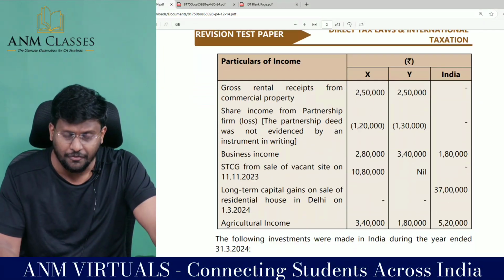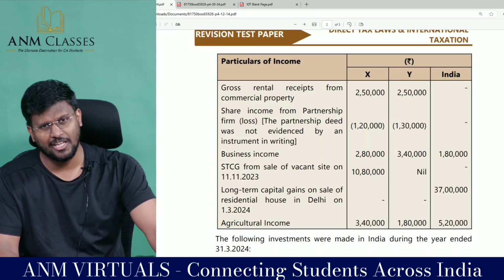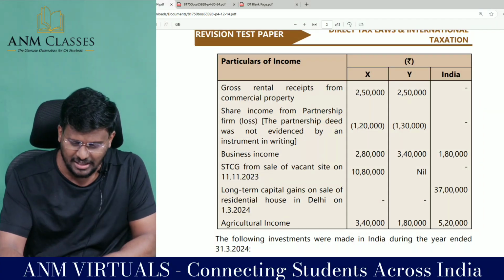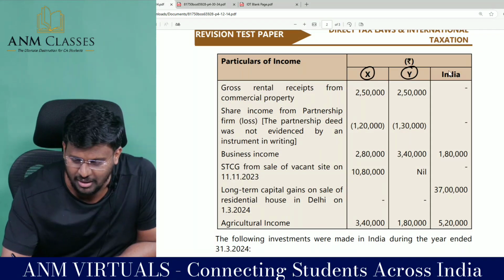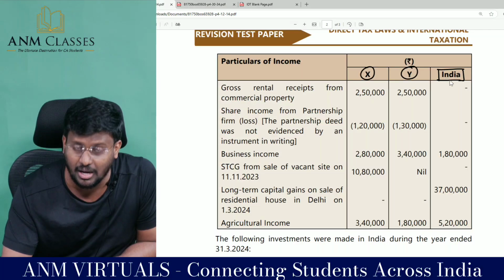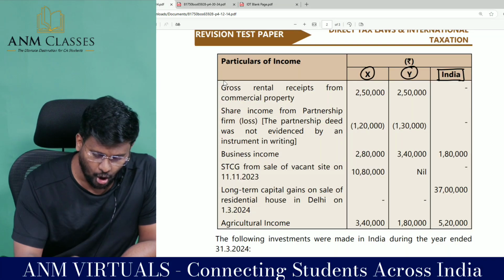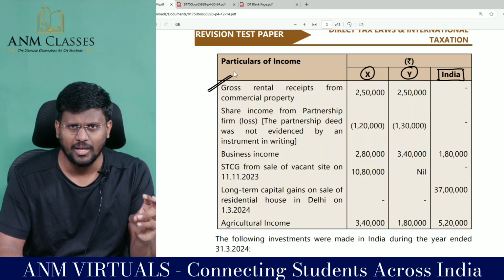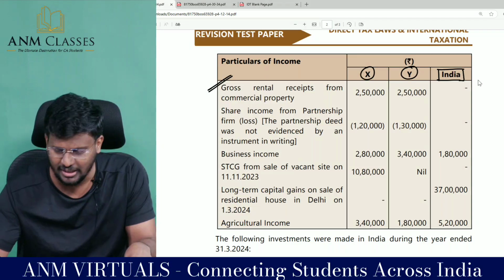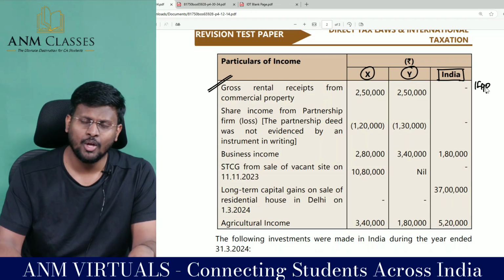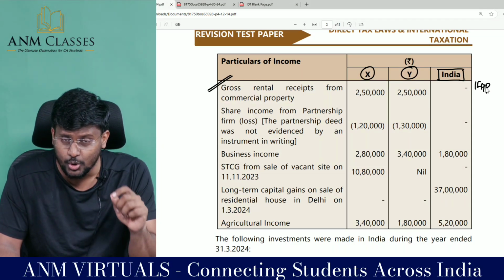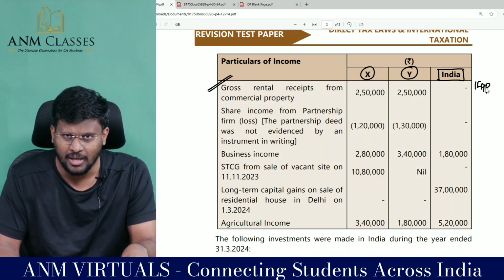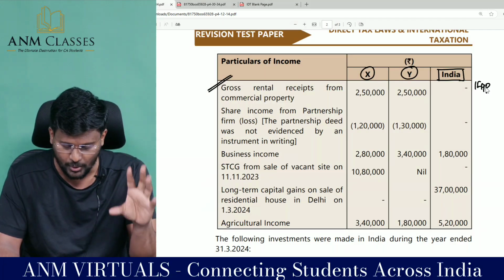Very good. Particulars of income. The beauty of the question is, instead of giving it paragraph-wise, they themselves have given it in a tabular column: this is the income earned in country X, income earned in country Y, and this is the income earned in our country, that is India. Gross rental receipts from commercial property from country X and country Y will be taxable in our country under the head income from house property. When we are taxing that income, one thing you should keep in mind: the income is entitled to a deduction under 24A, which is 30% of the NAV, net annual value.